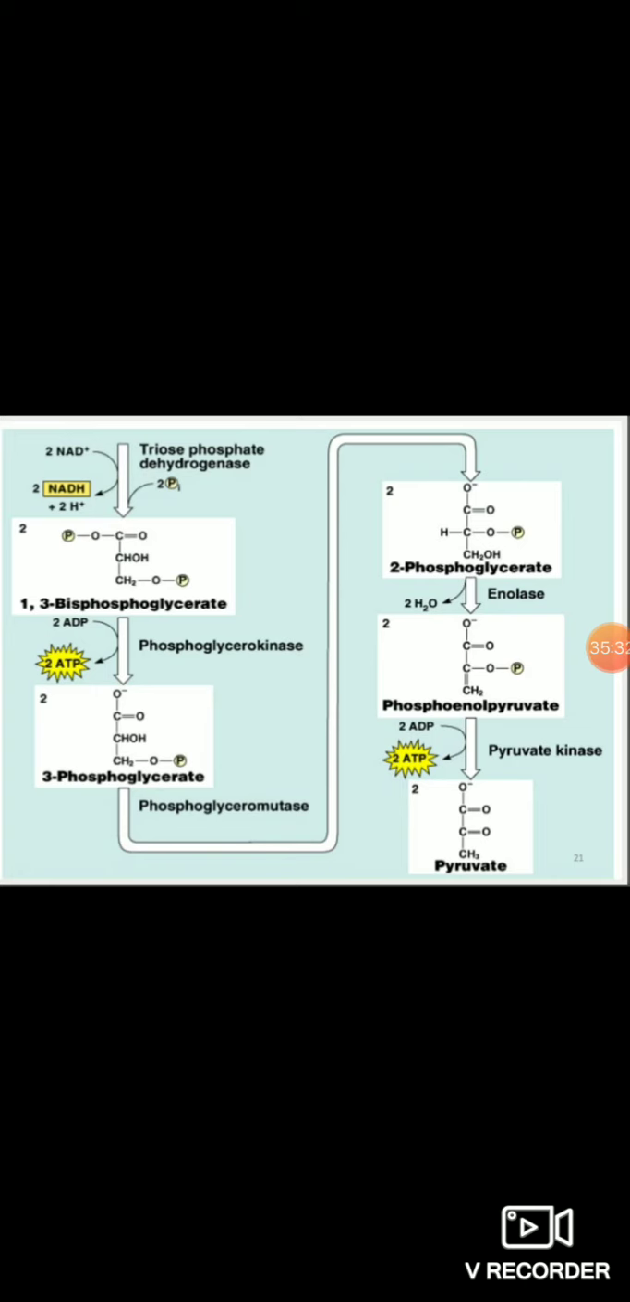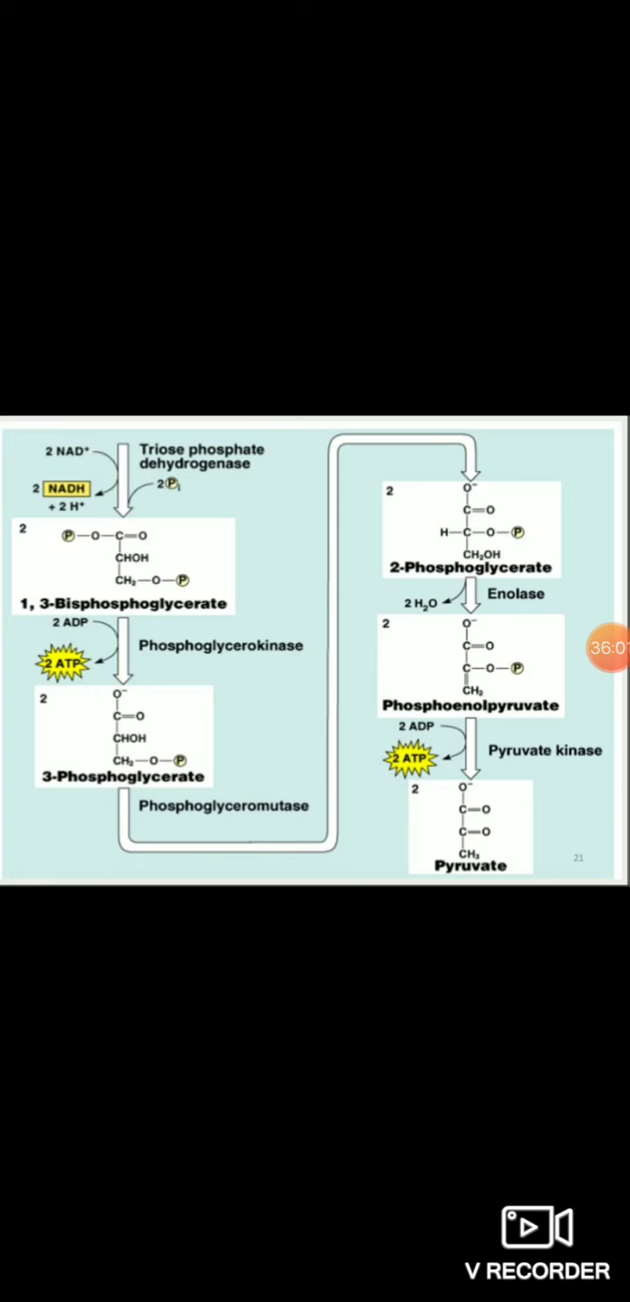Phosphoglycerate kinase enzyme. Okay, so two molecules of ATP are produced, and what is produced? 3-phosphoglycerate is produced. Now, what is the next step? Isomerization reaction. The next step is an isomerization reaction, which means you just have to change the position of the phosphate group from the third carbon to the second carbon.